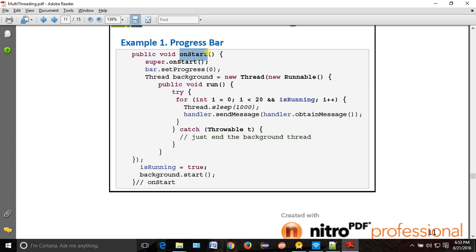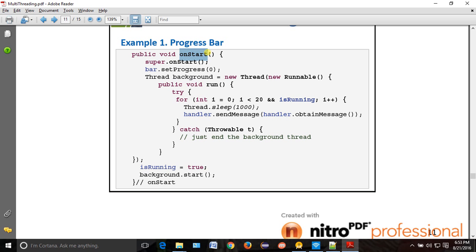What is onStart? Tell me, what is the activity life cycle? onCreate, onStart, onResume, then onPause, onStop, onDestroy. If two activities are there, what will happen? First onCreate, onStart, onResume. When the second activity comes, what will happen? onPause, then onCreate, onStart, onResume of the second, and then the first goes to onStop.